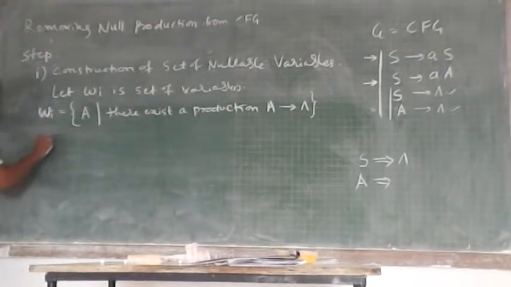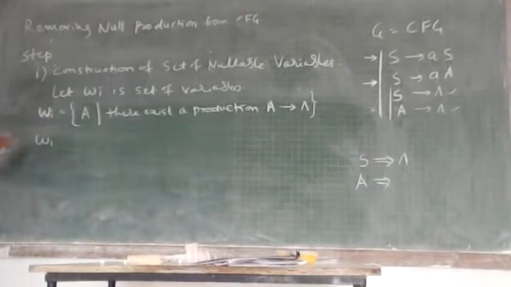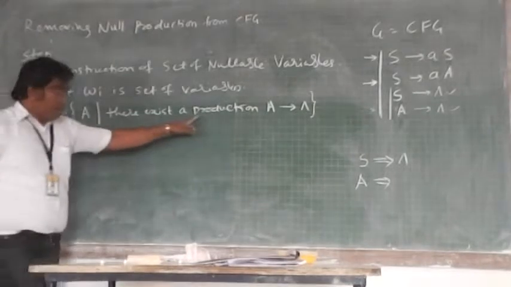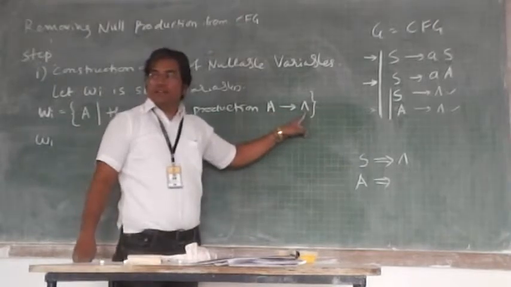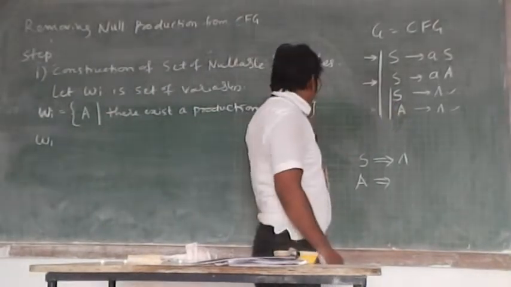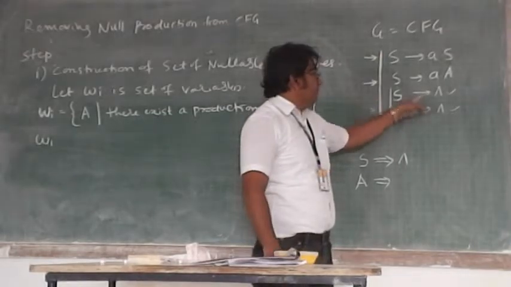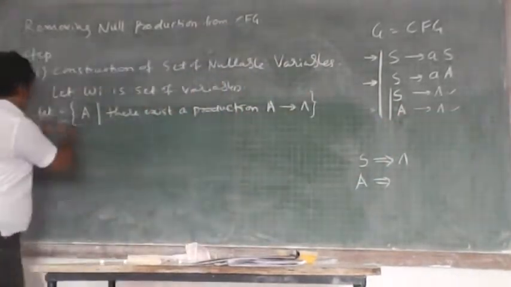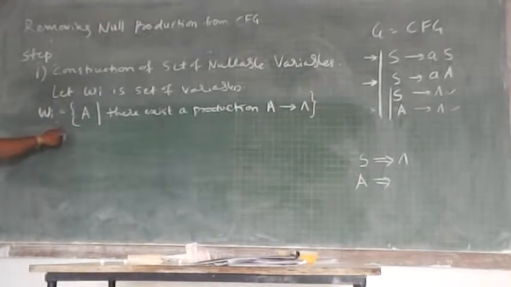So, have you understood what Wi is? Wi collects those variables which have this kind of production, A implies null. In our case, what are the productions of that kind? S implies null, A implies null. So what variables will get added to Wi?